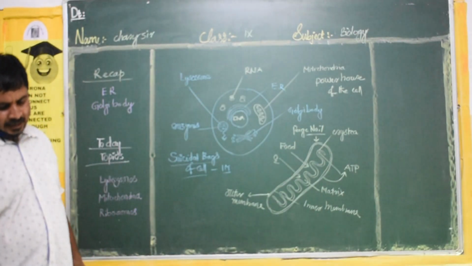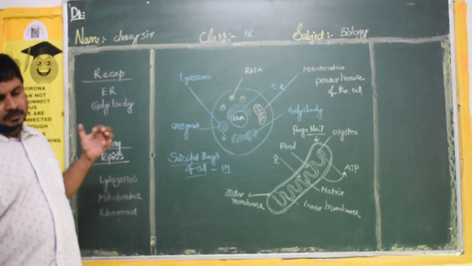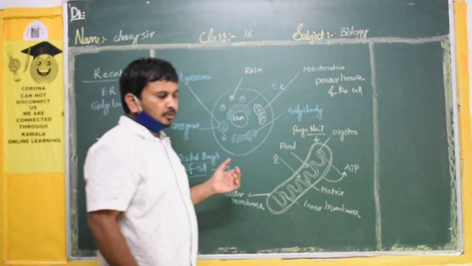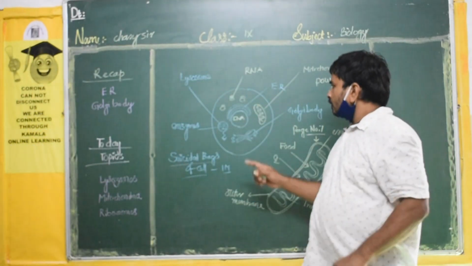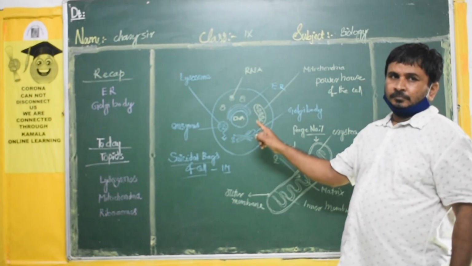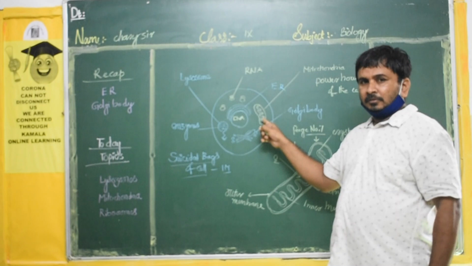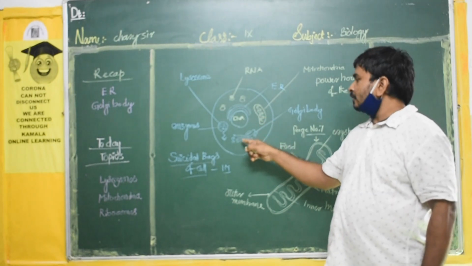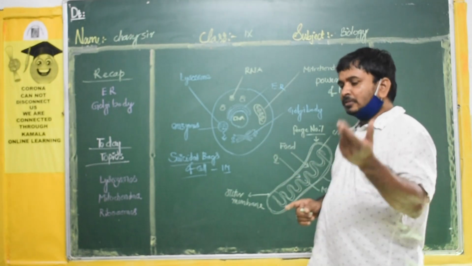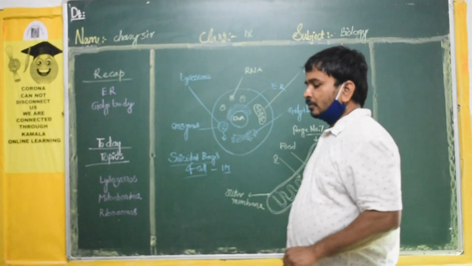So generally there is an activity given. All the activities we will discuss afterwards, like how we will see the nucleus, which experiments you have to do, and how you will see mitochondria. So for each part some experiments are there. Afterwards, first we will discuss the cell organelles.